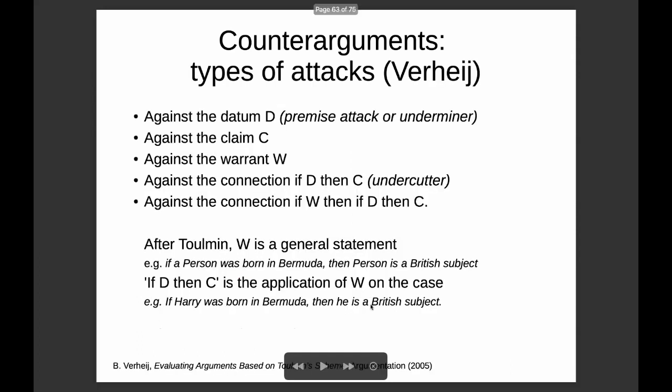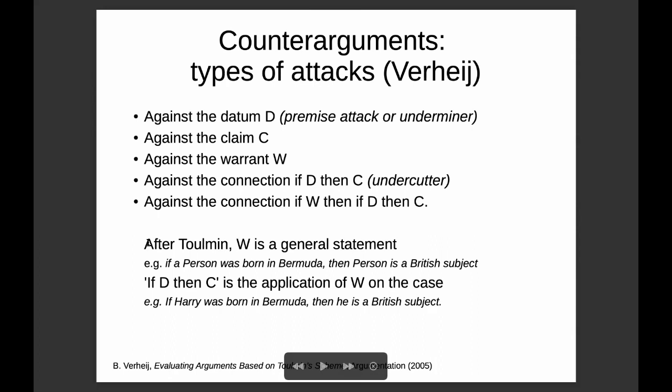Even more recently, Verheij extended Pollock's view. We can have an attack against the datum, the premise attack of Pollock's, or undermining; against the claim C; against the warrant W, the general principle used for the connection; against the connection if D then C, the specific rule instantiated on this datum and claim given the general principle; and against the connection if W then if D then C, the way in which the general principle is instantiated into a specific rule.